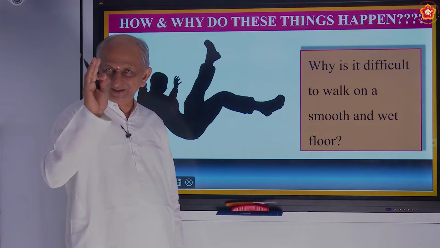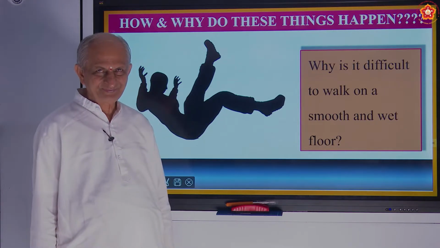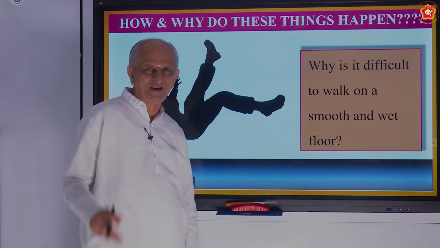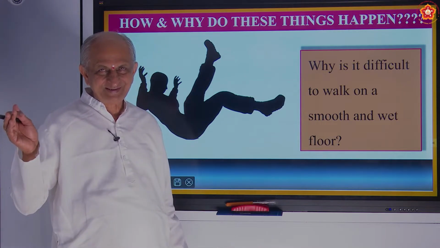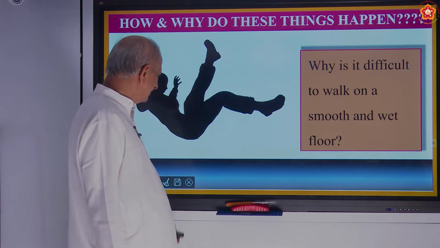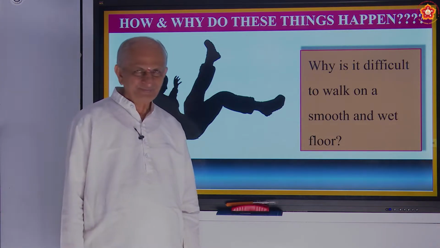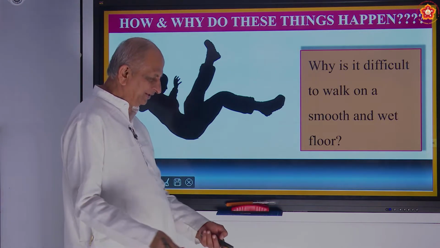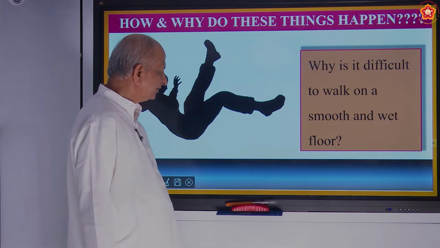When anybody is in difficulty, you should not laugh. You are not supposed to laugh at it, because a day may come when you also fall. Now you may laugh and enjoy. But when you fall, hundreds will laugh. So unknowingly it happens, because of lack of common sense. And sometimes you can't see the water also on the smooth surface.